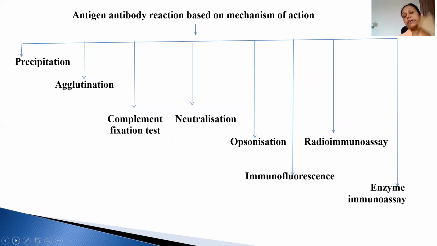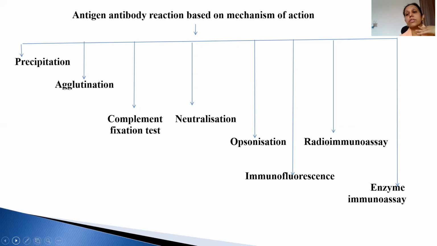So accordingly, we have classified antigen antibody reactions on the basis of mechanism. What is the classification? They are precipitation reaction, agglutination reaction, complement fixation test, neutralization, opsonization, radioimmunoassay, immunofluorescence, and enzyme immunoassay.